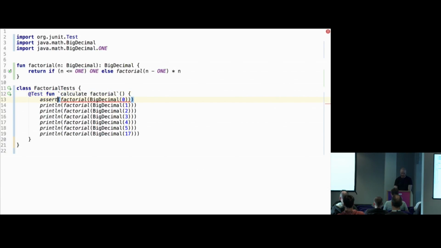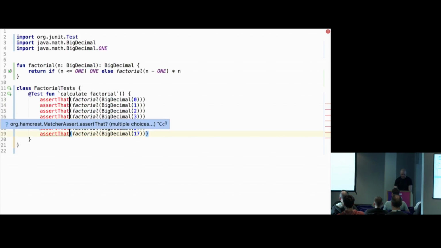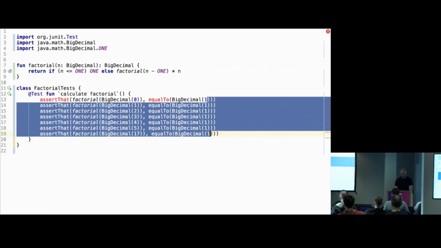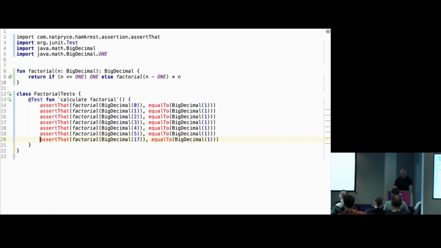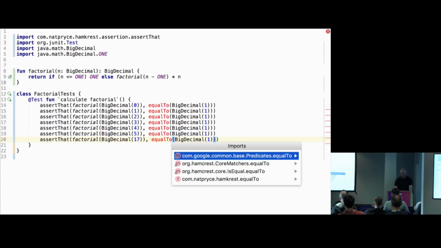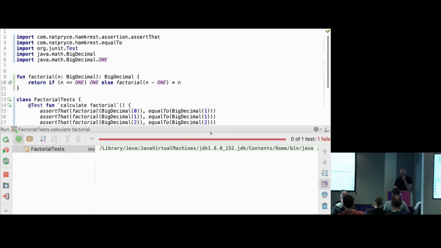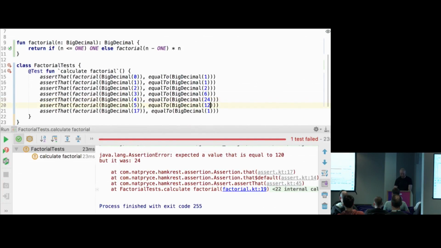So here I need to, I guess, also rewrite assertions. So I'll do this, assert that, and then equal to something, let's say BigDecimal 1. So I need to import the right one. There are 2 Hamcrest implementations, one with K and one is normal. I'm using the one with K. K stands for Kotlin. Very clever. So I guess this is 1, 1, 2, 6, 1, 2, something like that. No, that's wrong. It's really 24. And the last one, I just don't remember. So now we're fine.